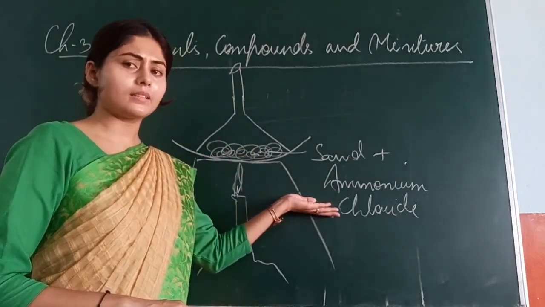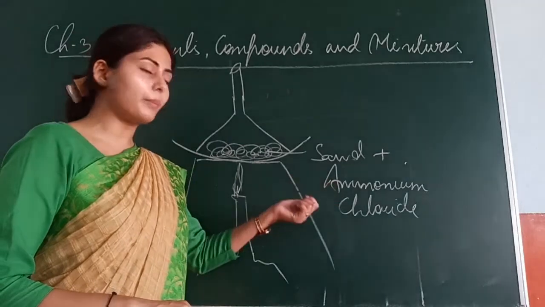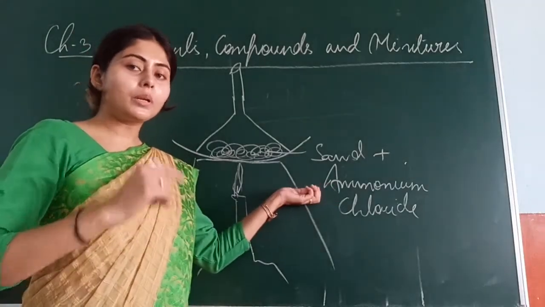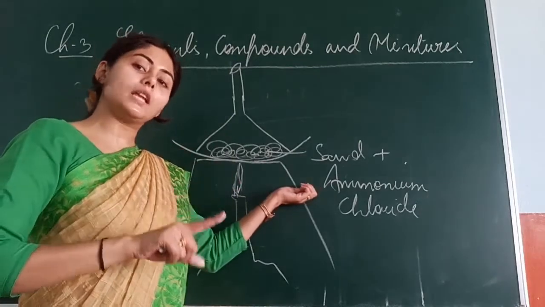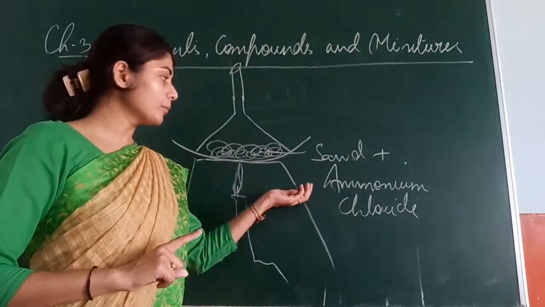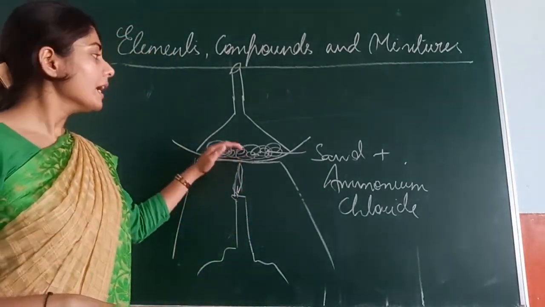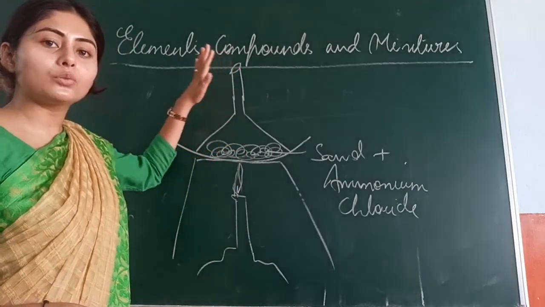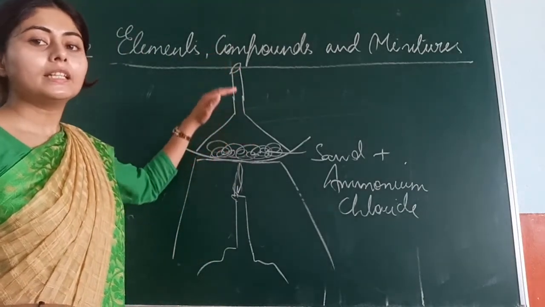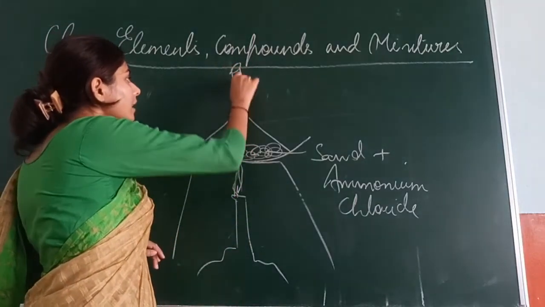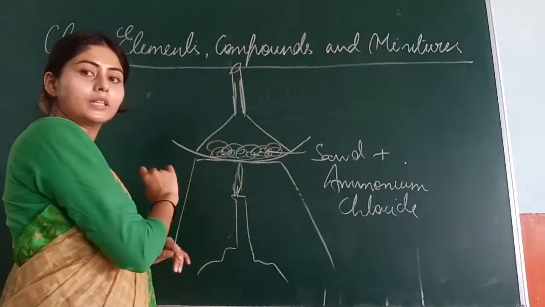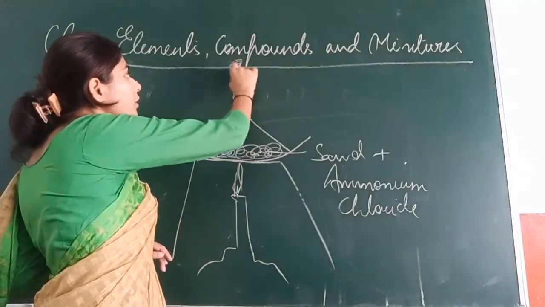Ammonium chloride can be sublimed. This is the sublimed compound. It can be converted from the solid state directly to the gaseous state without coming into the liquid phase. When it gets heat, it converts directly to the gaseous state and is collected in the inverted flask, and you put cotton there also.